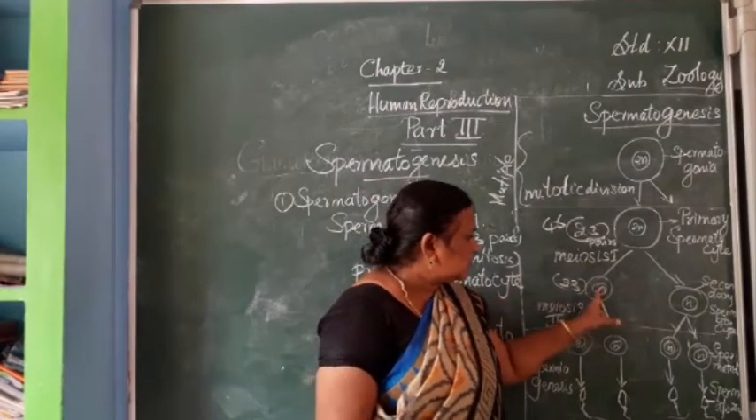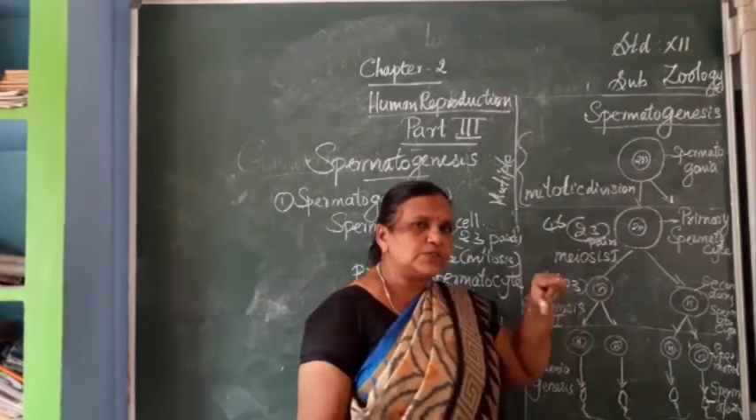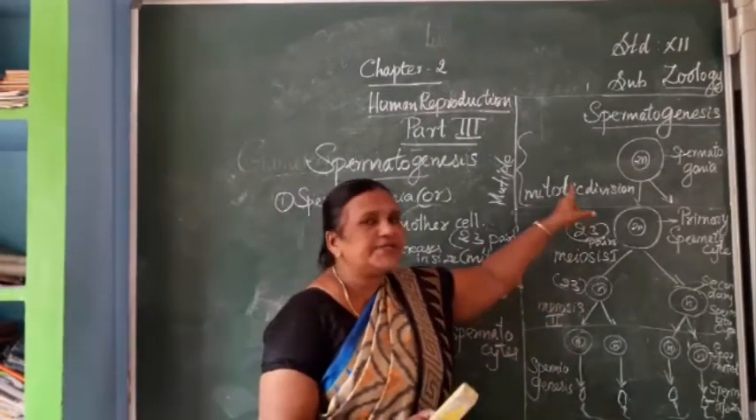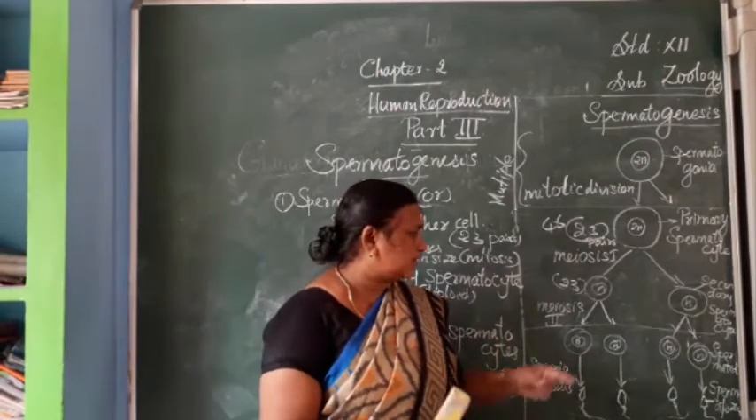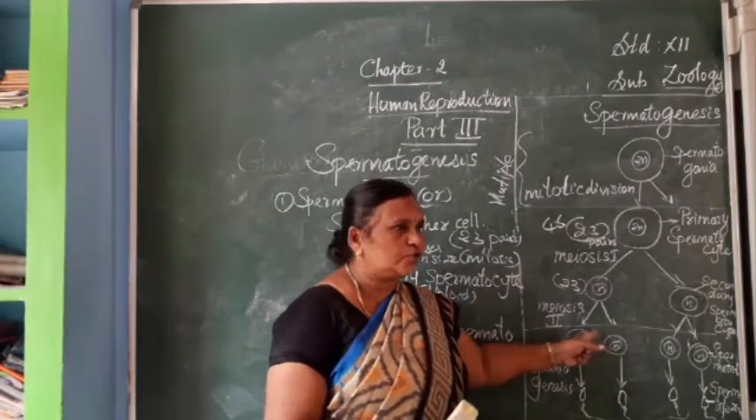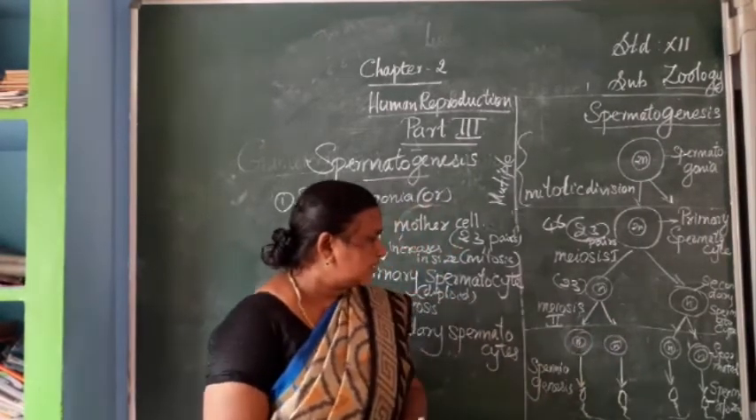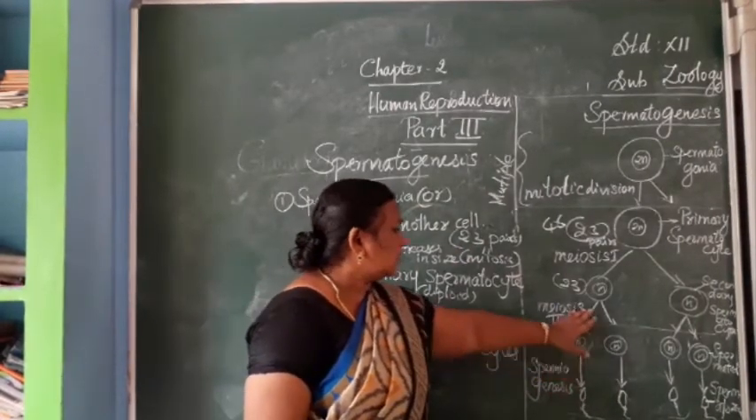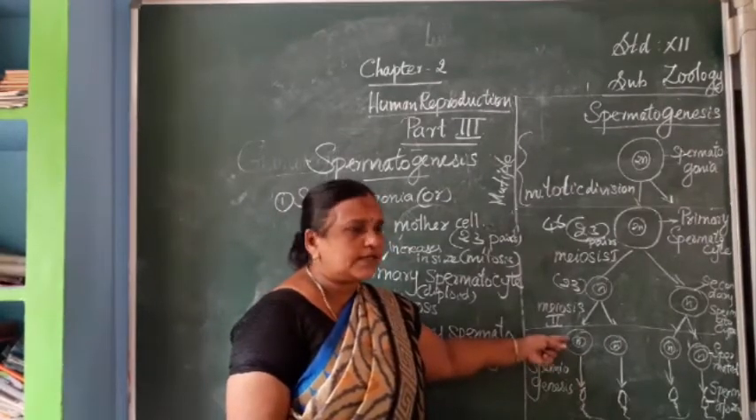Next, this 23 pairs of chromosomes again go to meiosis 2, the next division. But here it acts like the mitotic division. The chromosomes will not reduce. The same number of chromosomes will be divided into 2, n chromosome and n chromosome here. So in the third stage we are getting 4 cells, and after getting the n chromosome,